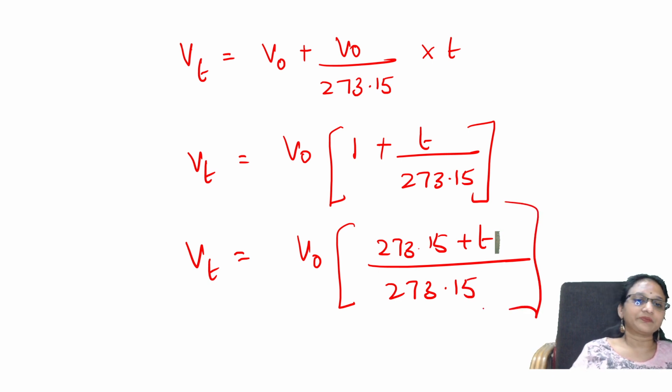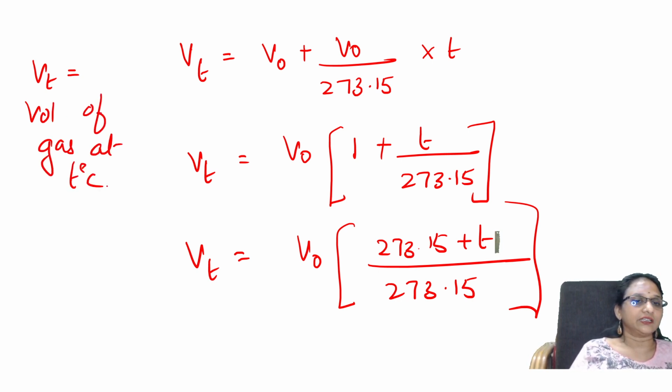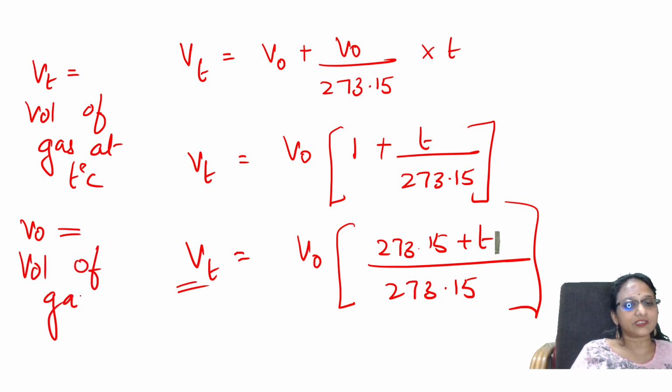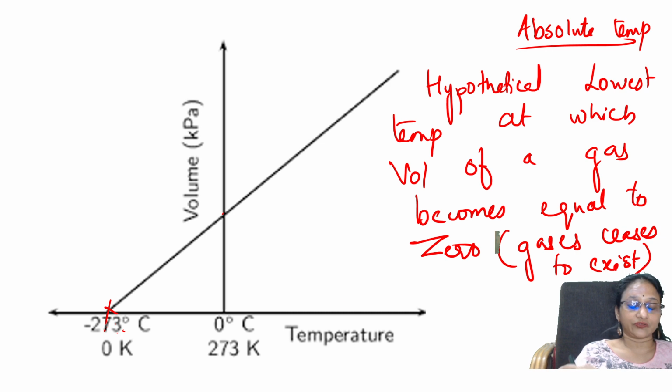So what are all these? Vt is the volume of a gas at T degrees. What is V0? V0 is the volume of a gas at 0 degrees centigrade. When you convert the temperature of a particular gas to minus 273 degrees centigrade, the volume of the gas becomes zero completely. That is called absolute temperature.